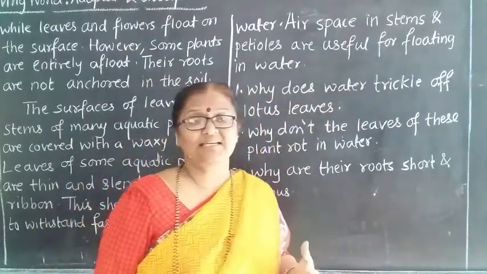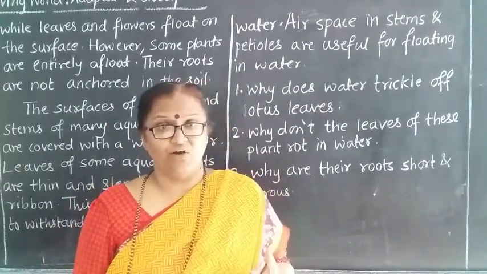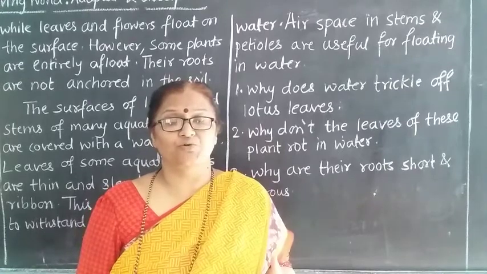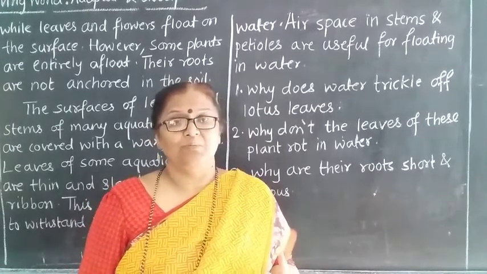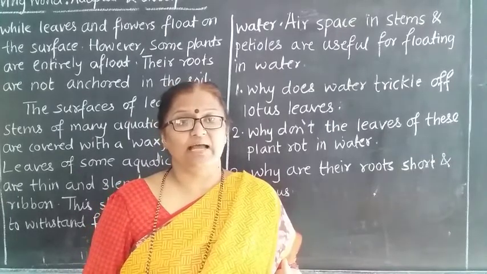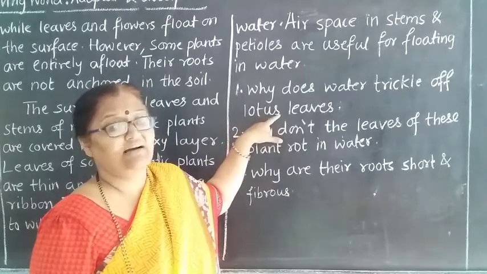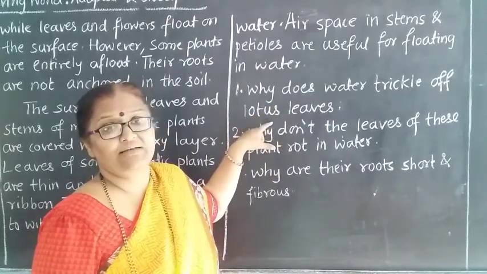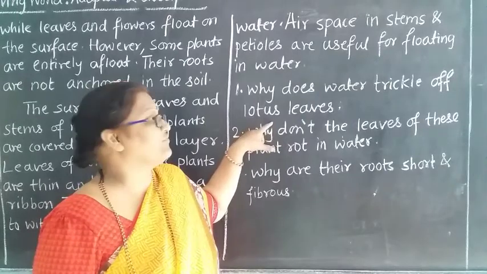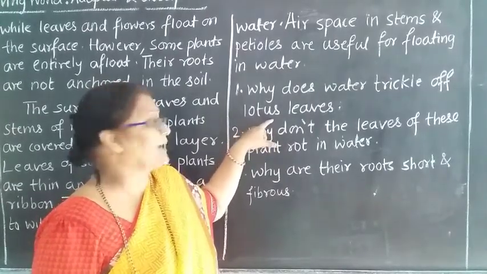You might have seen the lotus leaf. If you put a water drop onto it, it trickles or moves here and there, but it does not get absorbed by the leaf. Why is it so? Because there is a waxy layer on it. The waxy layer covers the leaf, and therefore the water does not get absorbed.